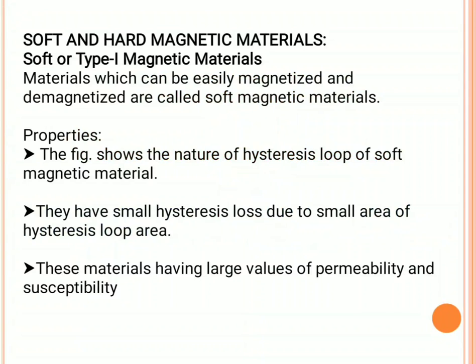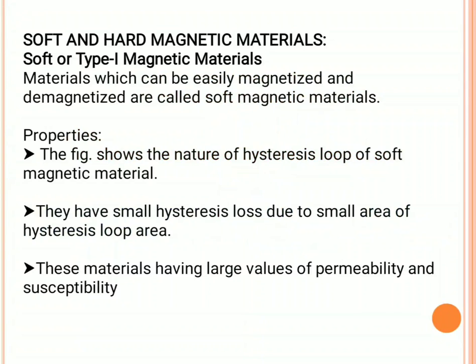Now, by taking a graph between magnetizing force and magnetic flux density, and varying the magnetic field, a closed loop is formed. This loop is called the hysteresis loop.